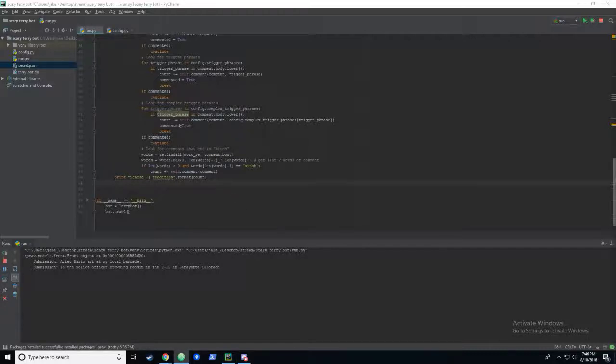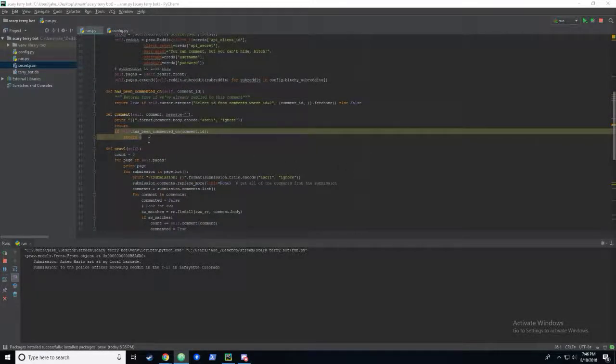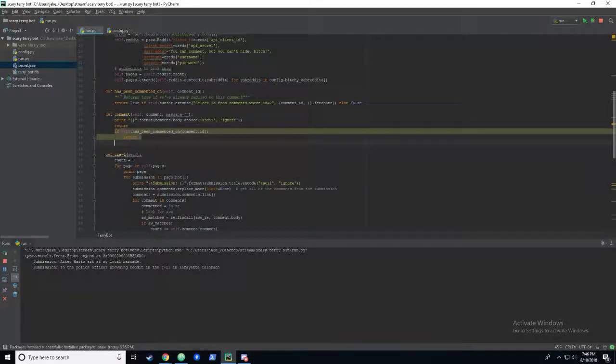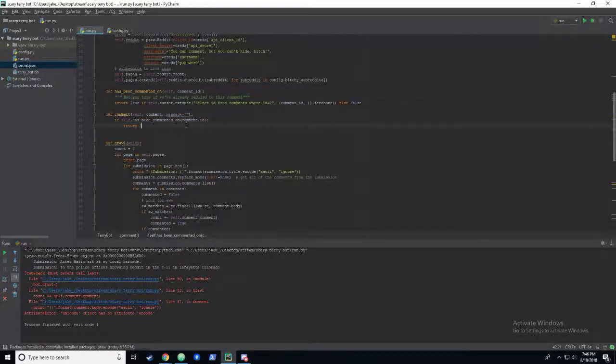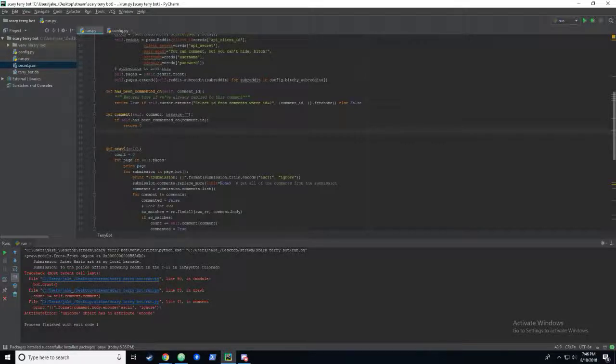So with that in mind, let's consider our comment function up here. If it's been commented on, we'll just return. Okay, great. So we hit another error. Within our actual application, we won't be printing anything, so that's not really that big of a deal, although that is a major bummer because that makes things difficult. I know a way to work around it, but let's just move on for now and trust that it will most likely work. I'm sure we'll come across some toxic comments very soon.